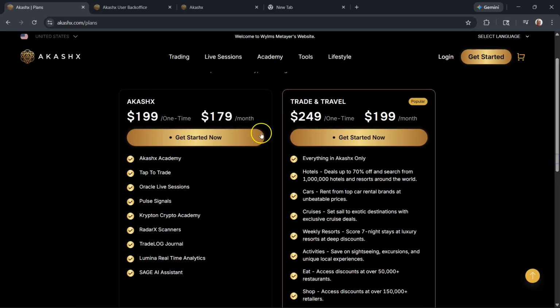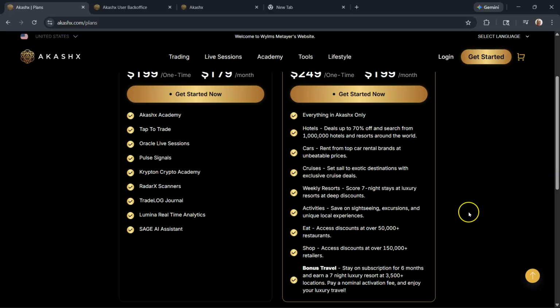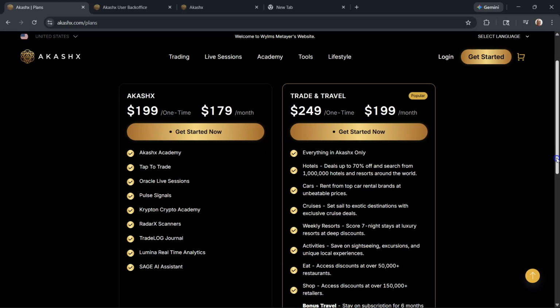There are membership options: you can do a monthly membership fee, a quarterly membership fee, every 6 months, and once a year. You can also add a travel package to it. That way you can get deep discounts on travel, because as you start accumulating profits, you might want to take a trip. So why not use this travel portal to get access to some deep discounts to some exotic travel areas. You've got cruises, things of that nature. You can actually take a trip. So you get to choose which membership you want.